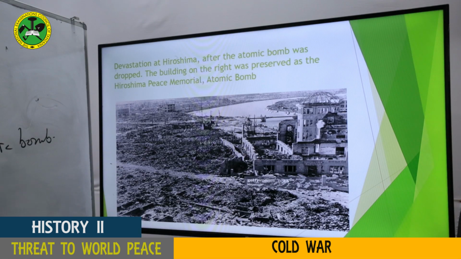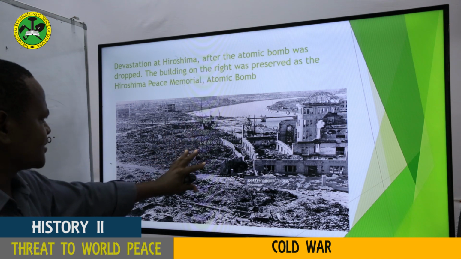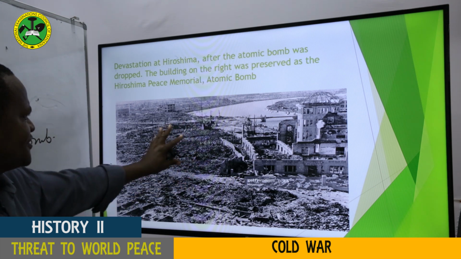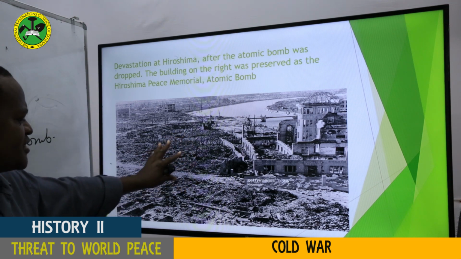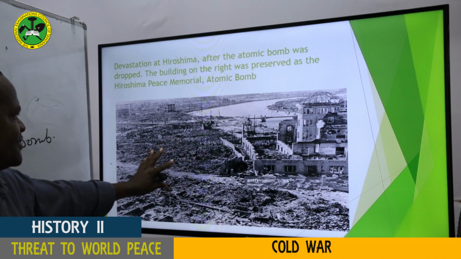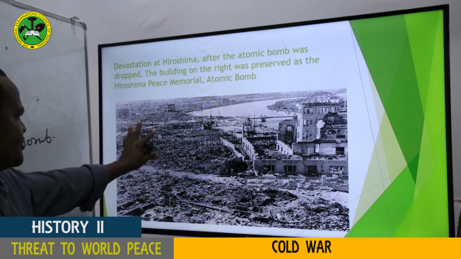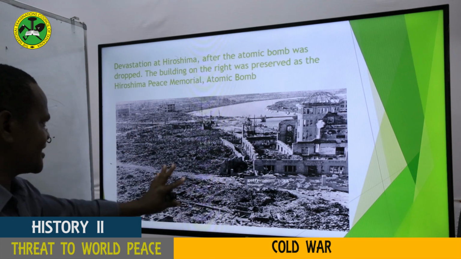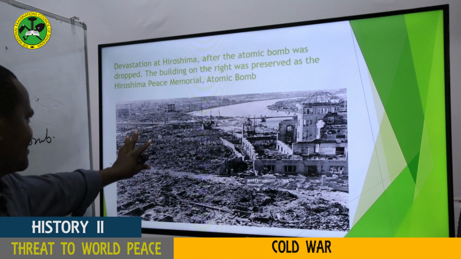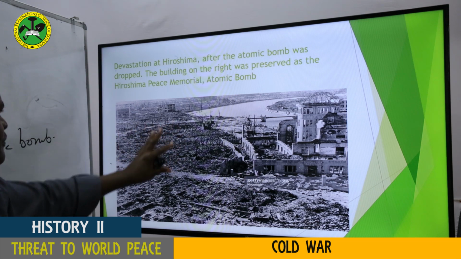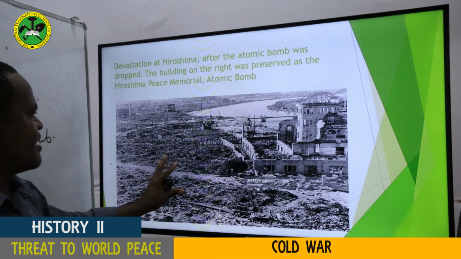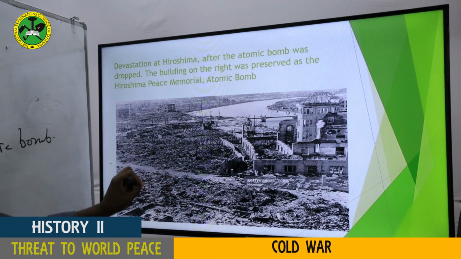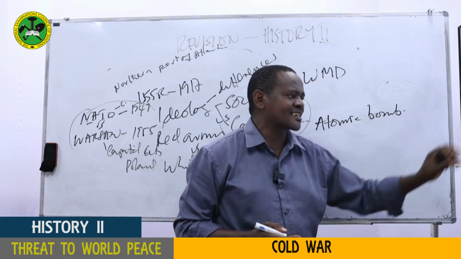My dear students, as you can see, this is Hiroshima, and you can see the way Hiroshima was destroyed by the atomic bomb made by the United States of America. This was a very clear message to the Soviets: if this bomb has done such destruction, what would have happened if the Americans dropped 2 or 3 bombs of that kind?